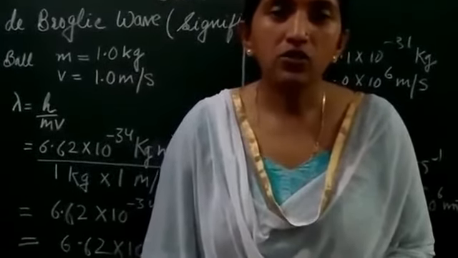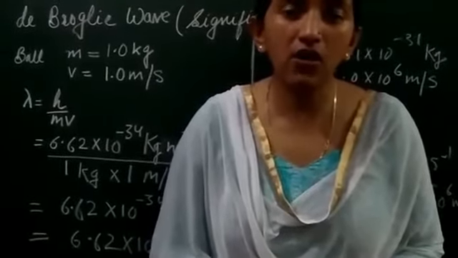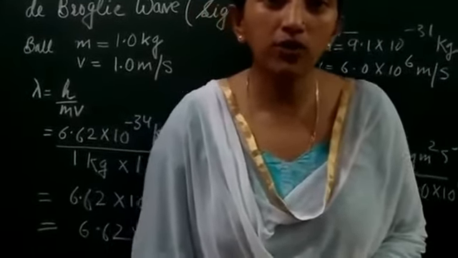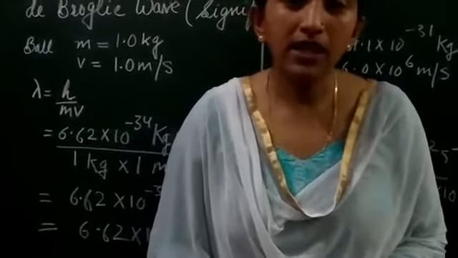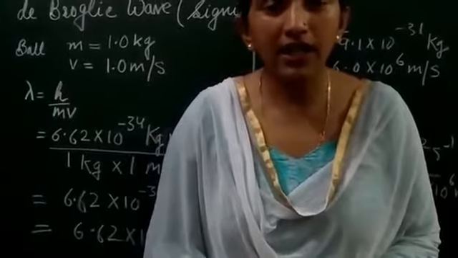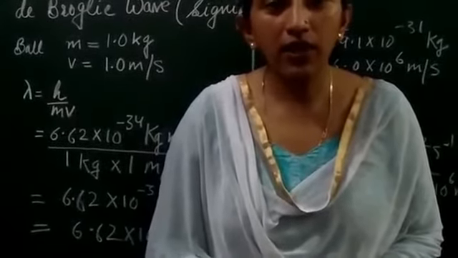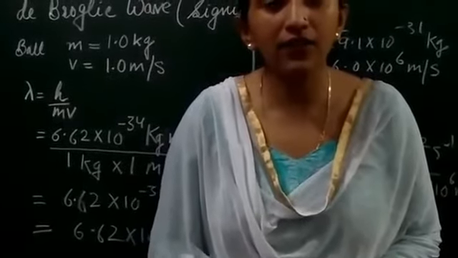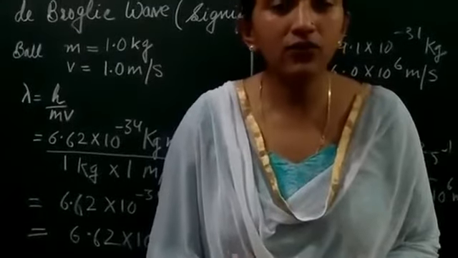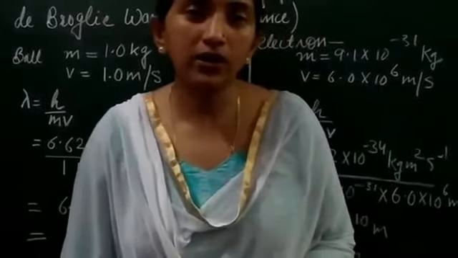So that's why the de Broglie equation is restricted only to the microscopic body, where if the mass of the particle is small, then the wavelength associated will be large and it can be traced out. Whereas if the mass of the object is very huge, the wavelength associated with it will be smaller, and hence it will not be traced out. So let's see how it works.